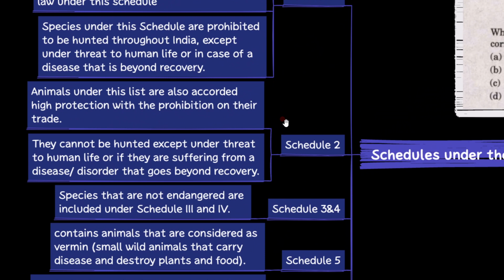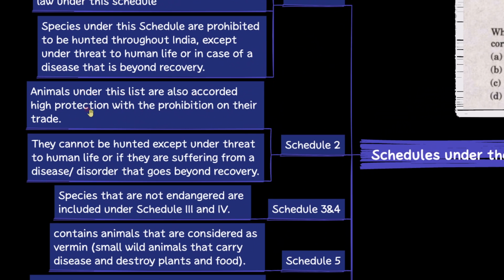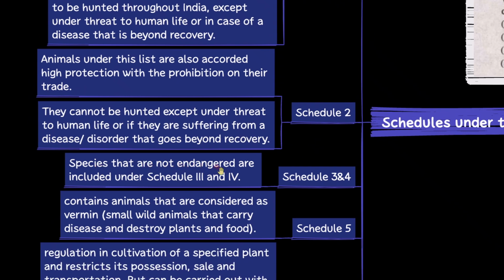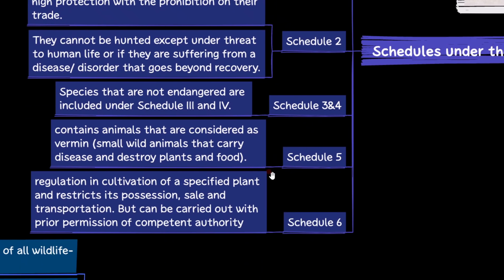Now coming to the schedule 2, animals under this list are also accorded high protection with prohibition of the trade. షెడ్యూల్ 1లోనేమో ఎండేంజర్డ్ స్పీషీస్, షెడ్యూల్ 2లోనేమో animals of which are of high protection with prohibition of the trade. Next schedule 3లోనేమో not endangered species are included in schedule 3 and 4. షెడ్యూల్ 1లో endangered species, షెడ్యూల్ 2లోనేమో high protection and prohibited for the trade, and షెడ్యూల్ 3లోనేమో not endangered species, 3 and 4.